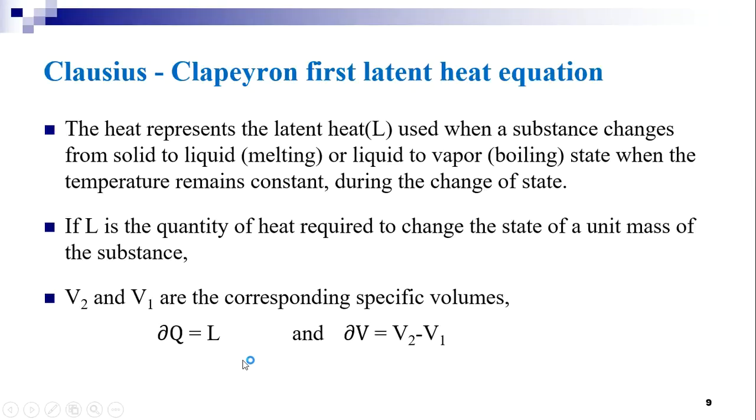Now we can write dQ, the amount of heat absorbed or released for the change of state, equal to L, the latent heat, times dV, the change in volume, that is, the final volume minus the initial volume.